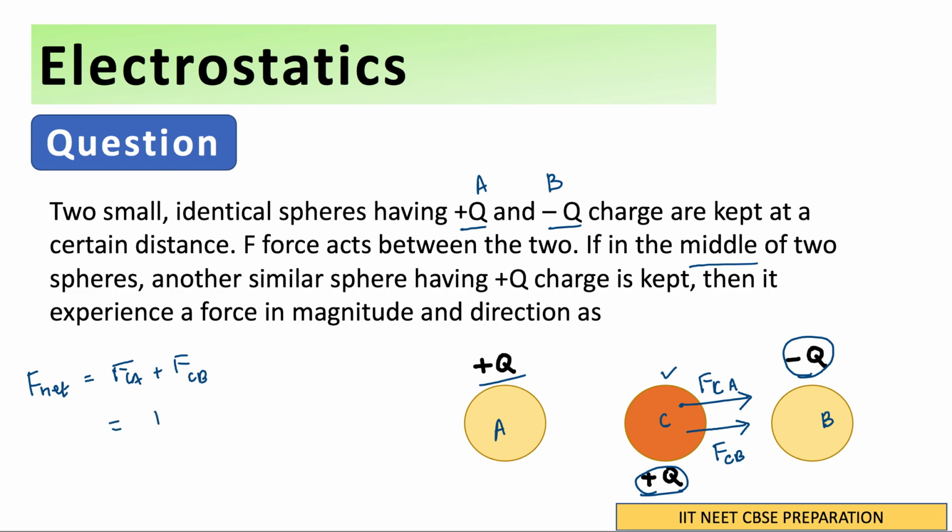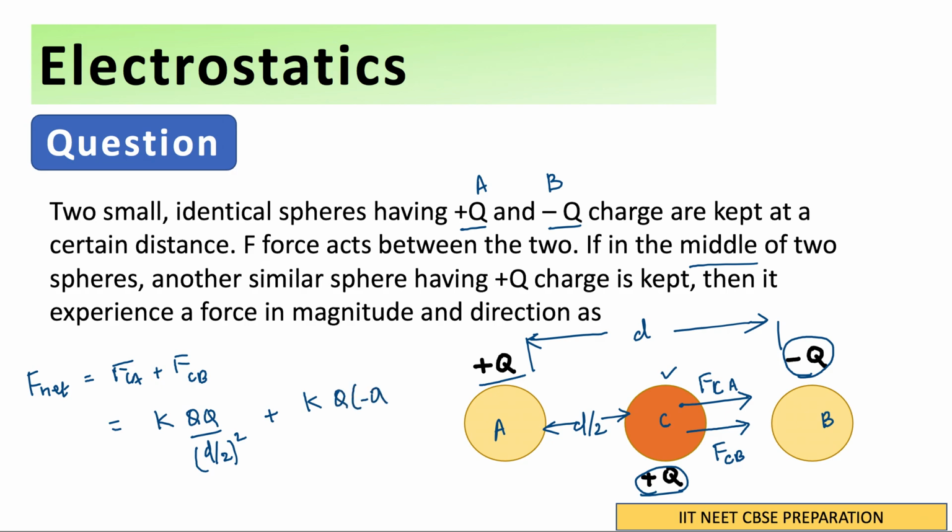And what is it? Let's write down. So this is K into plus Q into plus Q, and let's say the distance between A and B is D, and this distance becomes D by 2. Similarly, the distance between C and B will also be D by 2. So this will be D by 2 whole square. And similarly, FCB will be K into Q into minus Q upon D by 2 whole square.